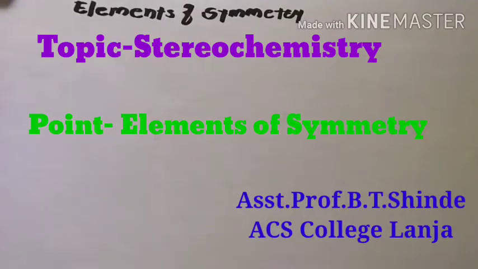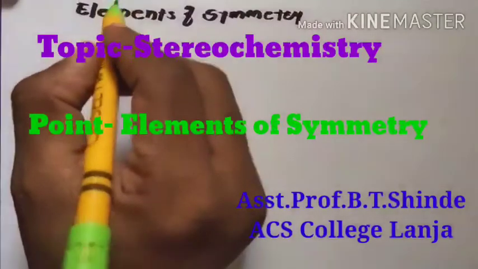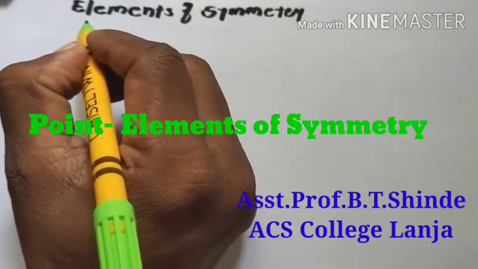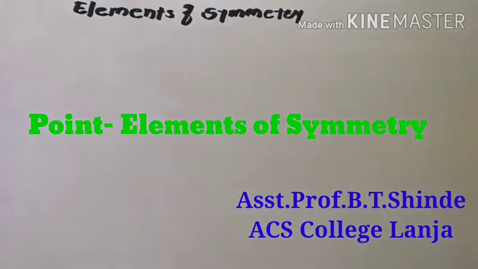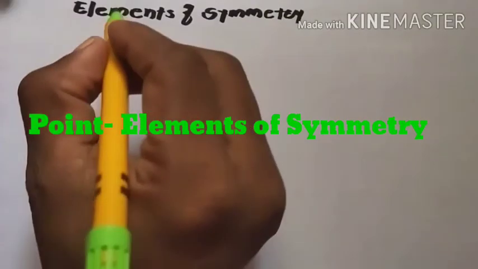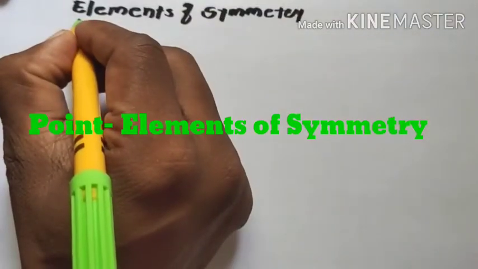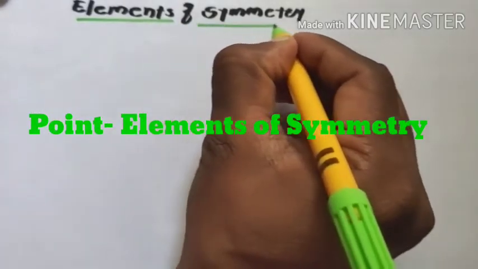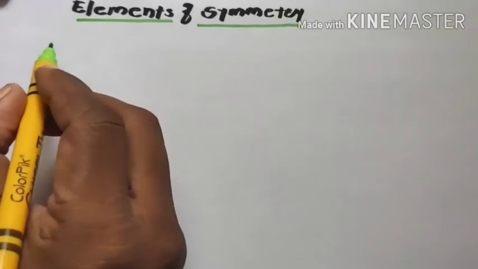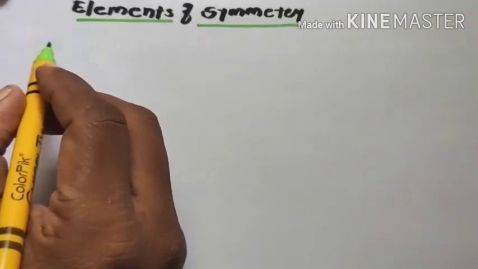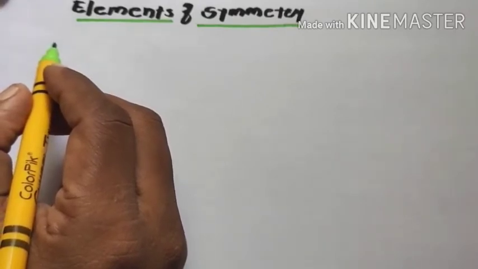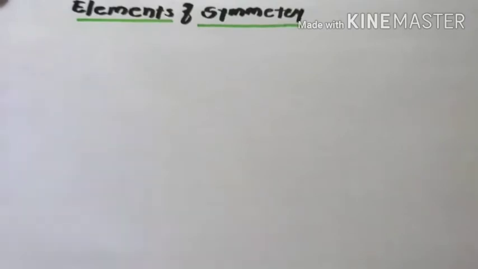Hi friend, today we are going to discuss a new point from the stereochemistry topic, that is elements of symmetry. It is important for finding whether a molecule is chiral or achiral. If any molecule possesses any element of symmetry, then such a molecule is known as a symmetric molecule and it is optically inactive.